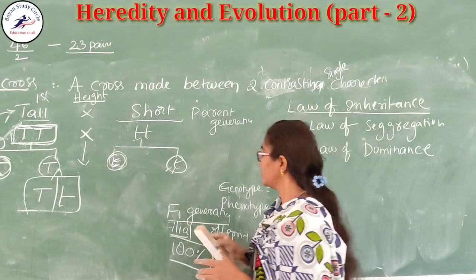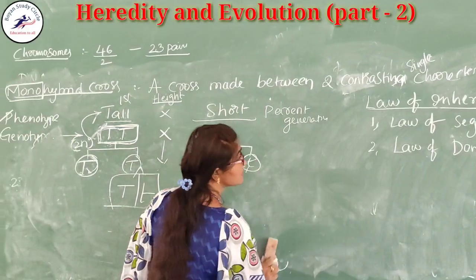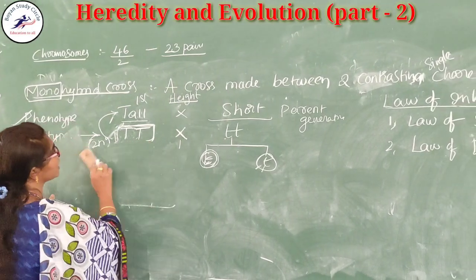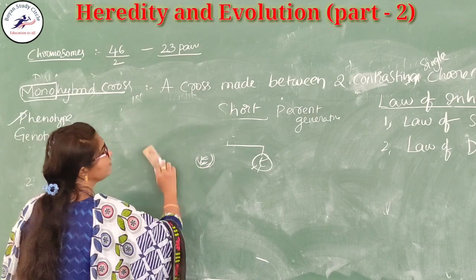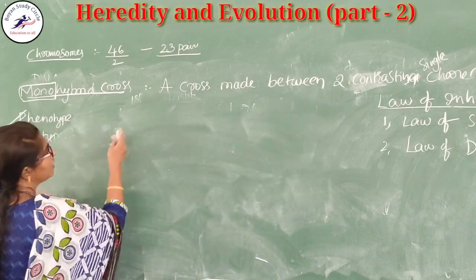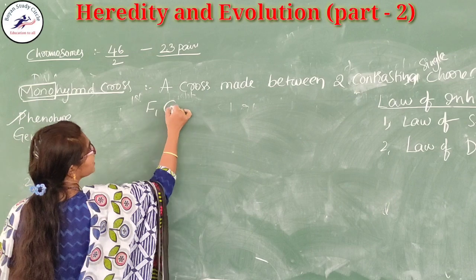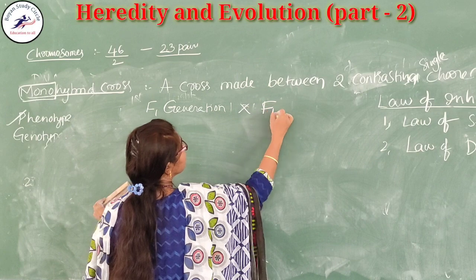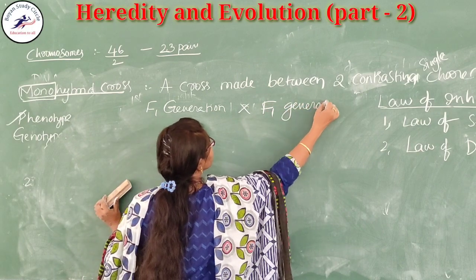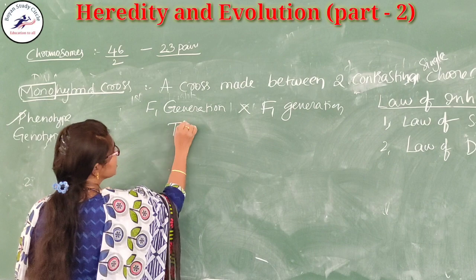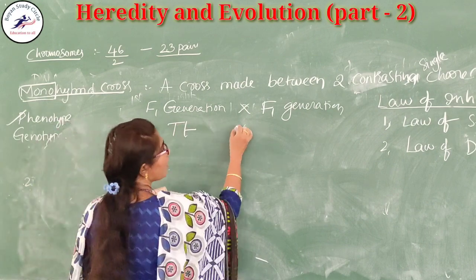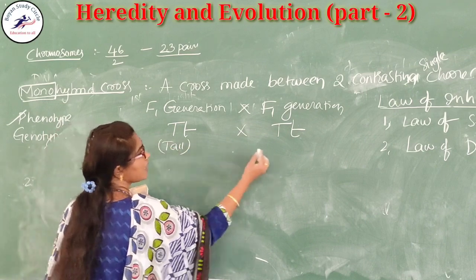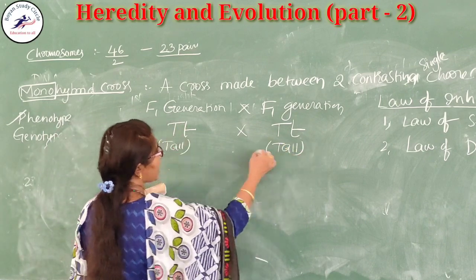Okay, children. Next, to prove that one of the characters is really dominant over the other, he took the first generation, that is the F1 generation, and crossed it with the F1 generation. That means in the F1 generation he obtained capital T, small t, but all are having the same phenotype, that is a tall character.